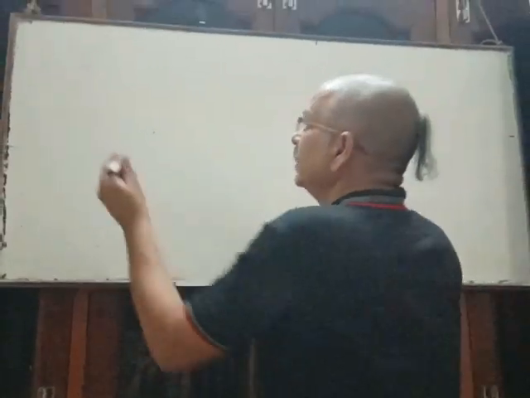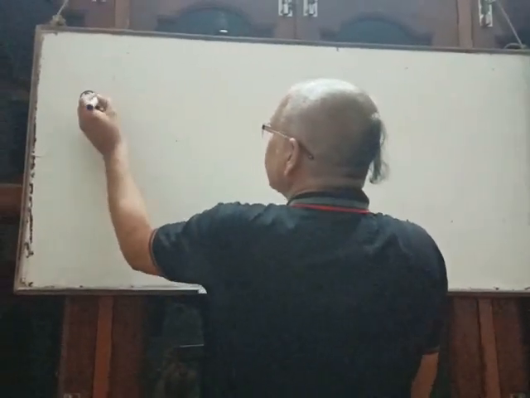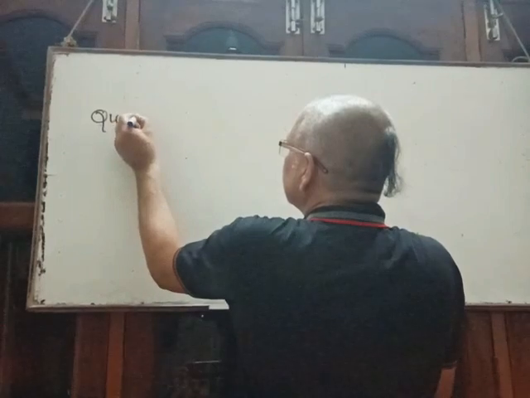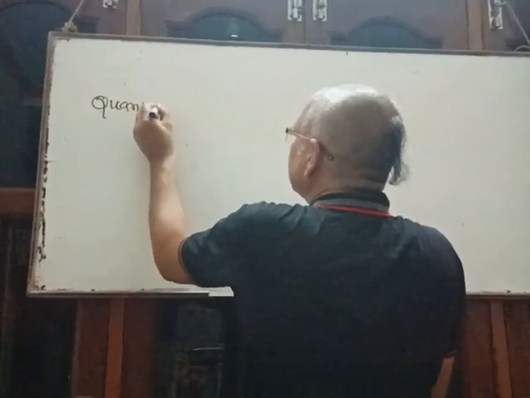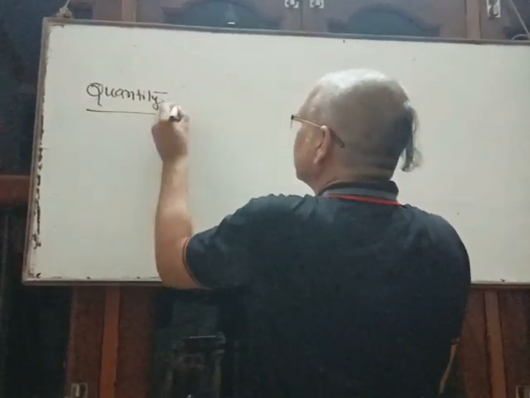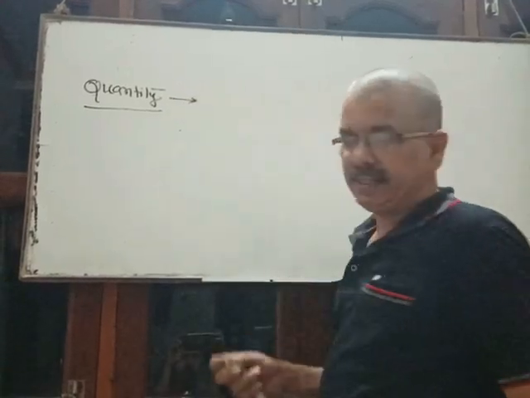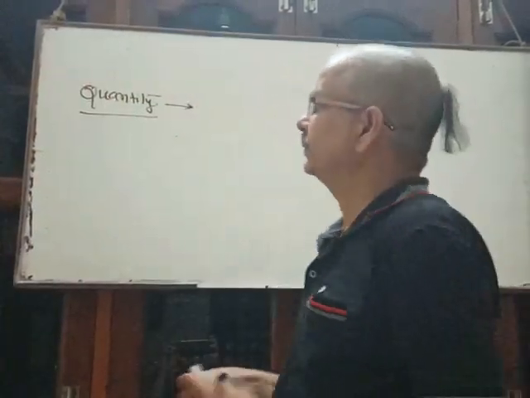Quantities and its types, especially scalar quantity and vector quantity. So let's see first what a quantity is. Quantity means anything that can be measured is called a quantity, such as